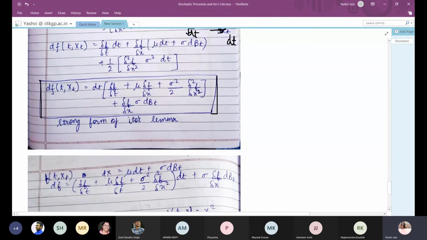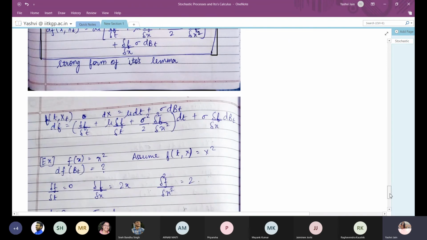And so this is the strong form of Ito's lemma, and this form is used in the derivation of all financial assets, or in the derivation of price movements or queuing processes, or any random process indexed by time.